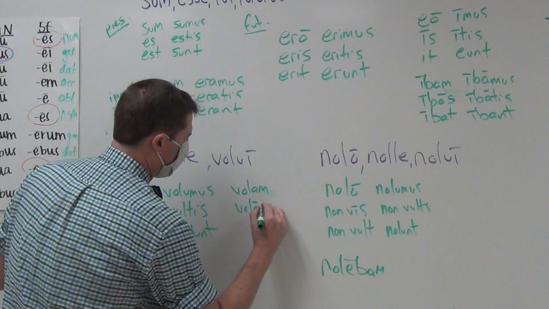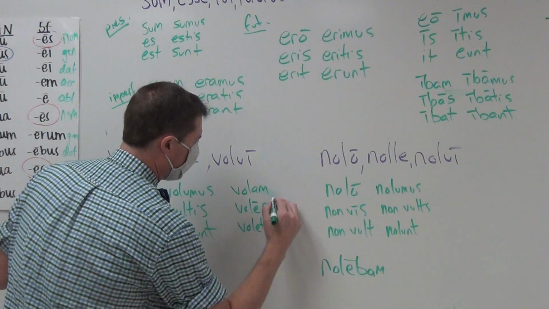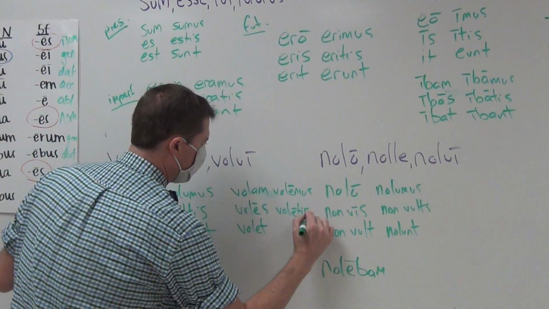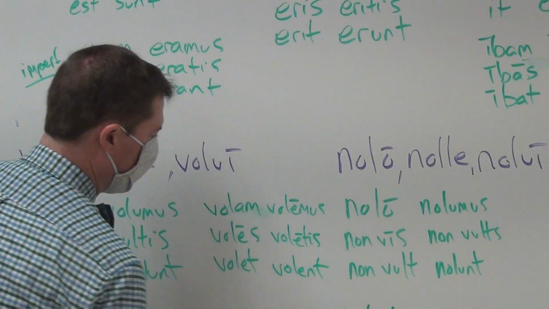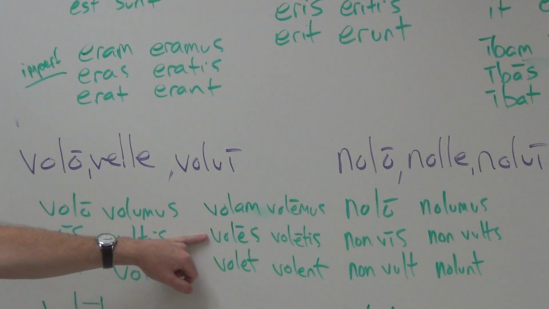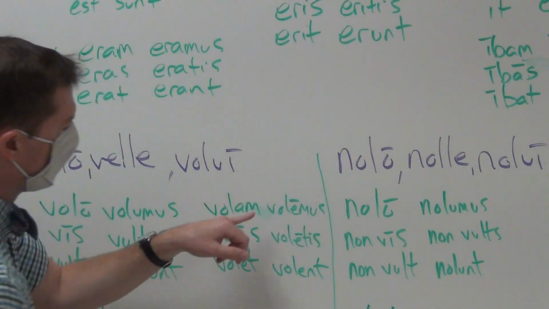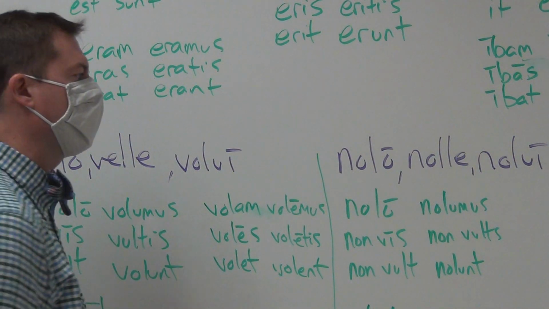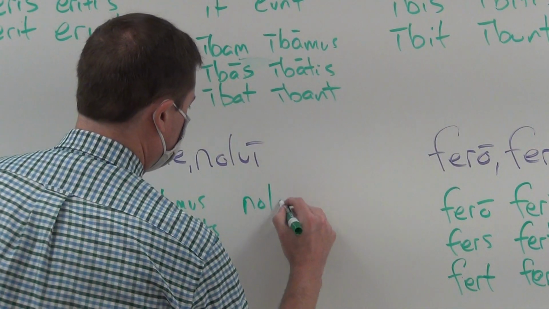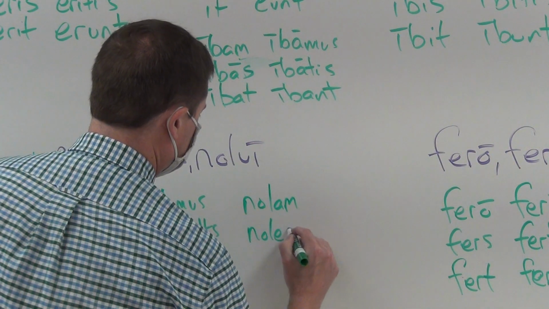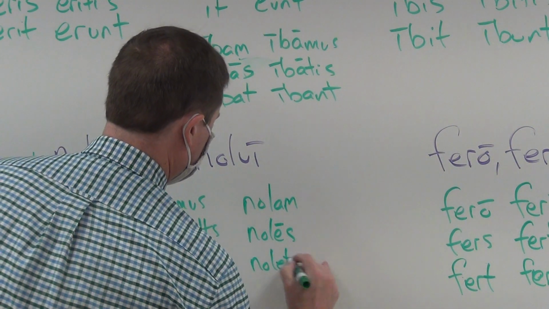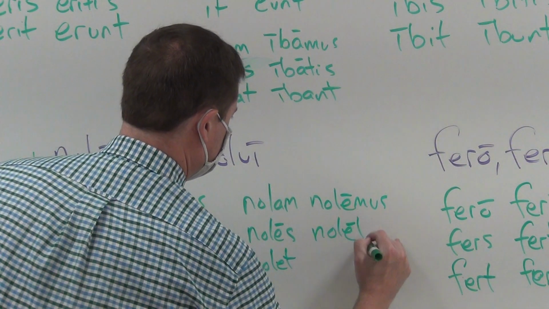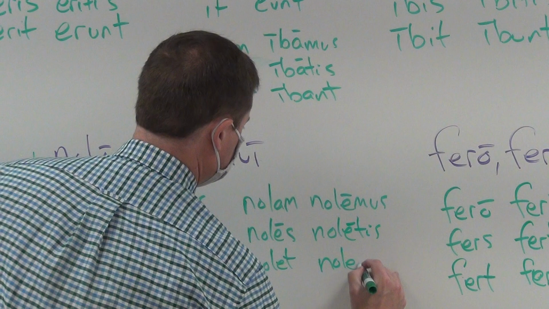Volam, volas, volet, volamus, volatis, and volent. I will want, you will want, he will want, or he will want, we will want, y'all will want, and they will want. With the exact same thing for nolo, in which it is going to be then nolam, nolas, nolet, nolamus, nolatis, nolent.